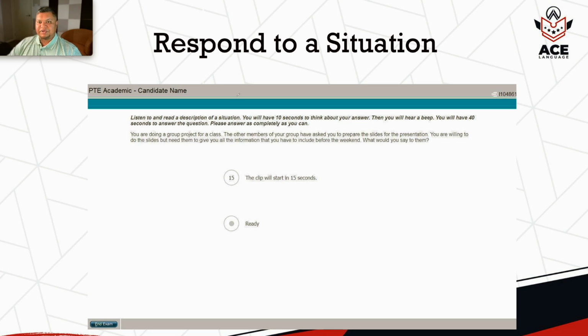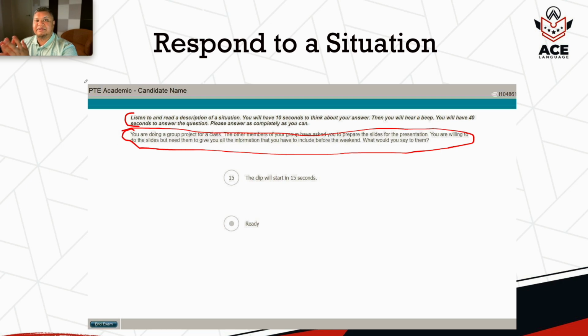So just like other question types, you will see the instruction panel at the beginning, it says listen to and read a description of a situation. That means this situation that's been given here, you will read, and this is the situation that will be said by the speaker. The speaker will repeat the same thing. You'll have 10 seconds to think about your answer. That means after the recording is finished, you'll have 10 seconds. There is a difference between PTE Core and this one. In PTE Core, you normally get 20 seconds after the recording is finished. And you will hear a beep. After the beep, you will have 40 seconds to answer.